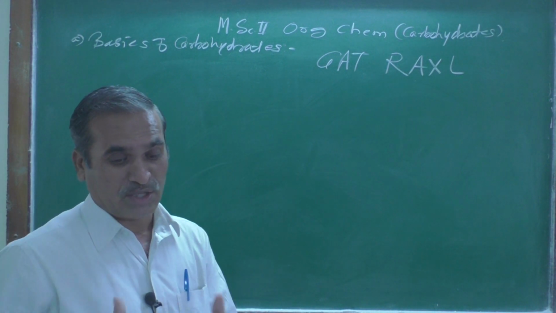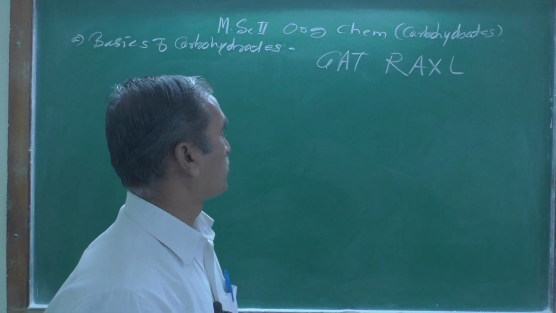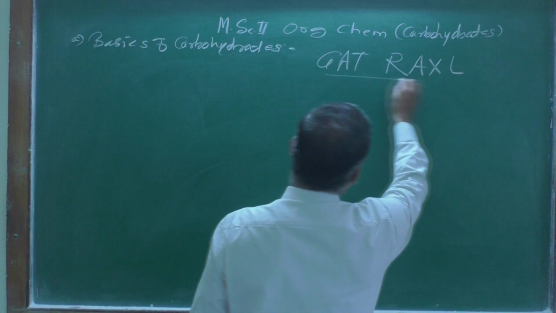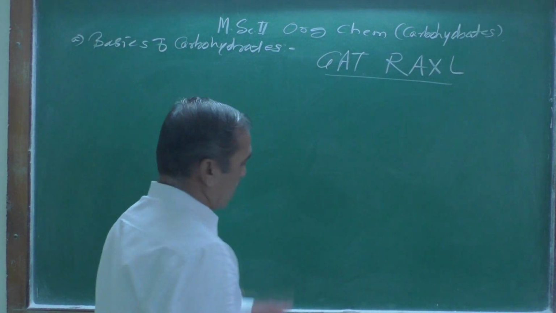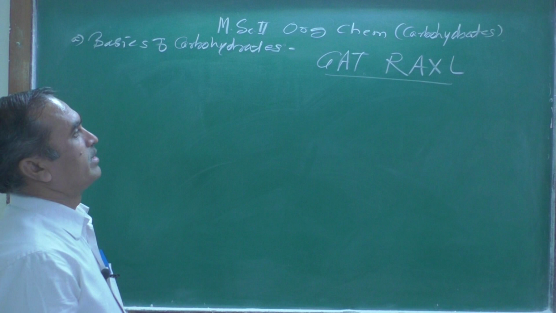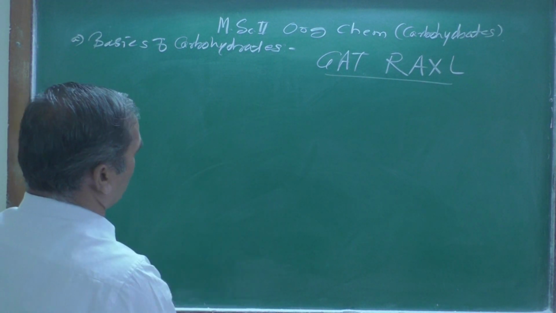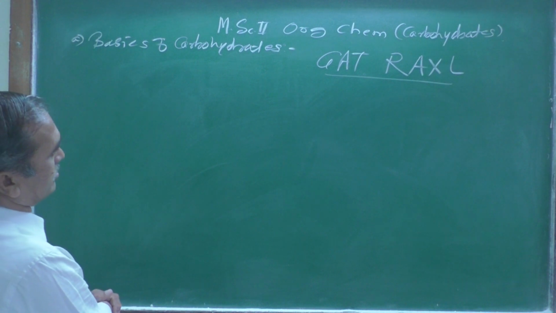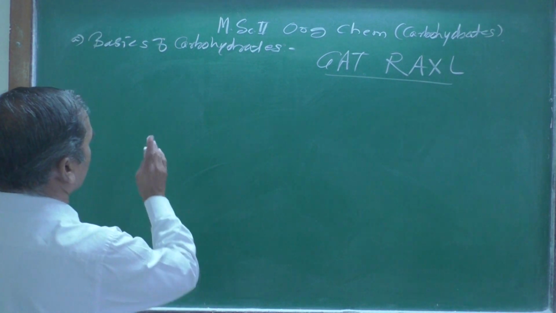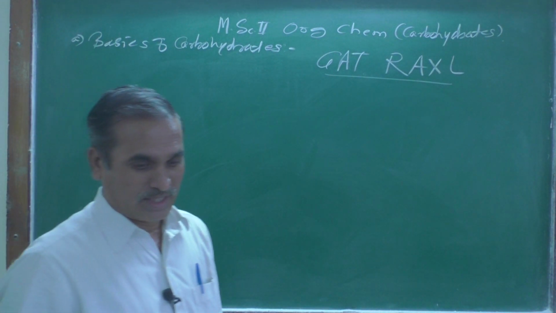I am trying to explain it: GAT Raxel means how to remember, how to arrive at, how to get glucose. Regarding that, GAT means here suppose we have the simplest compound, as we know, glyceraldehyde, right?